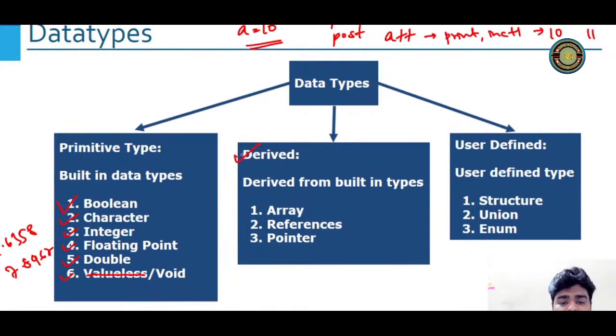What is derived? Derived means those data types which are derived from primitive. Array. Array contains a list of numbers. See, a variable is something which holds only one value, but array is something which holds multiple values. So this is also derived from integer, so it will be a derived one. References, pointers, these all are derived data types. User defined, that means which we can define. So we can define structure.